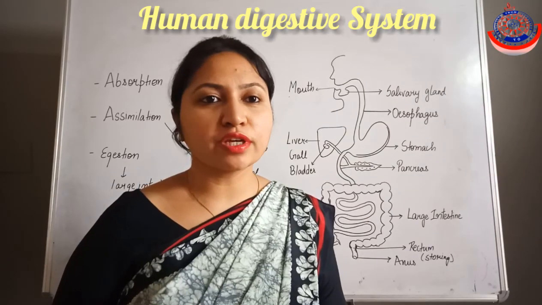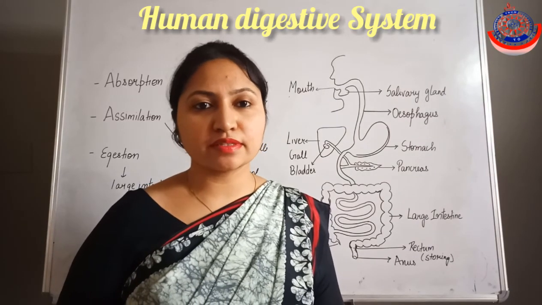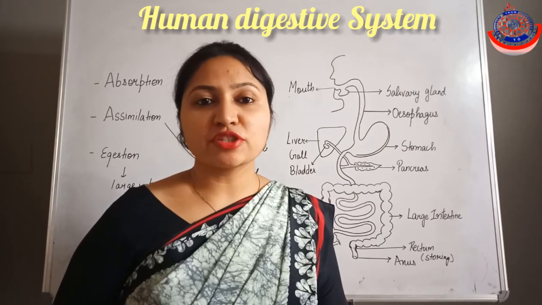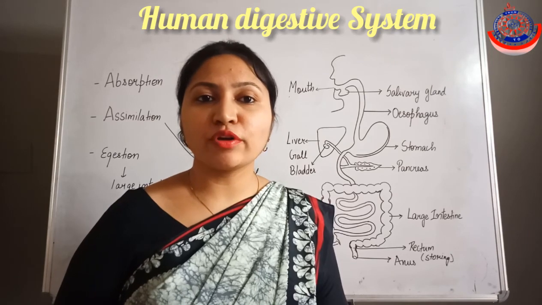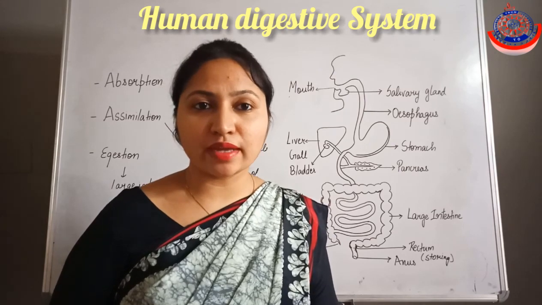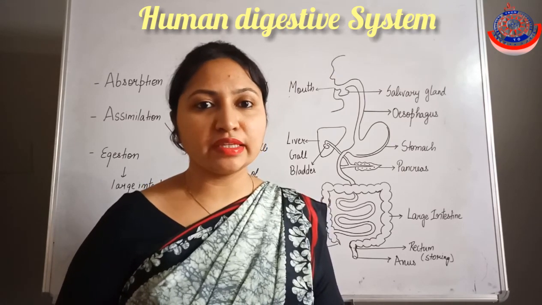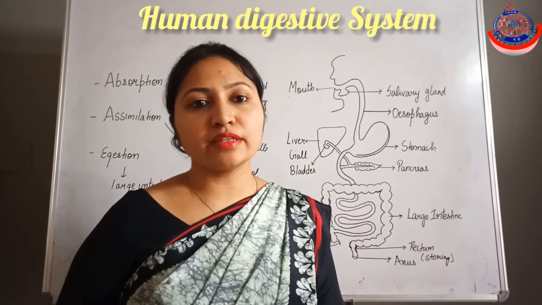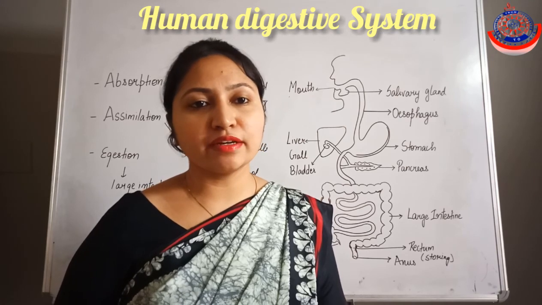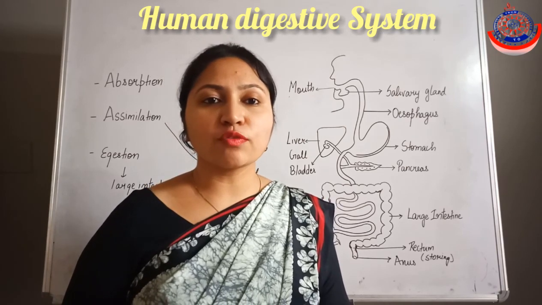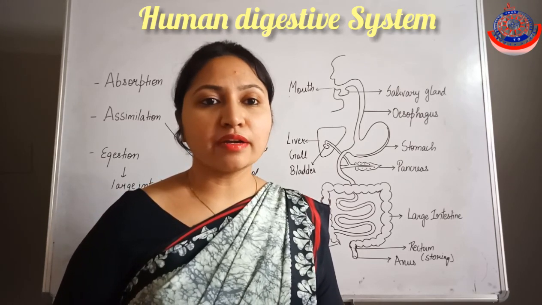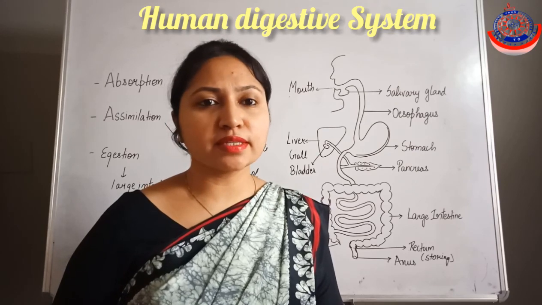Now students, I want to tell you some interesting facts about the digestive system. In human beings, the small intestine is 6.5 meters long. But in different organisms, according to the type of food they eat, the length of the small intestine varies. In herbivores, the small intestine is larger as compared to carnivores. Why? What is the reason behind that?